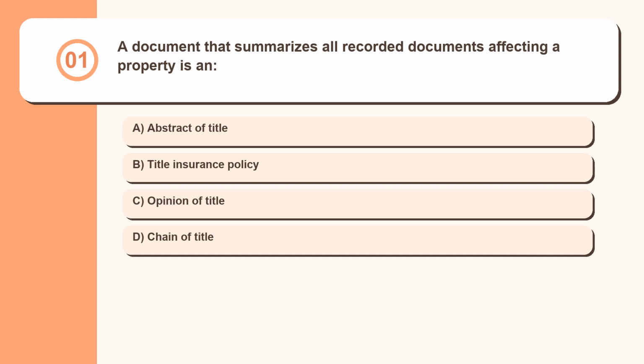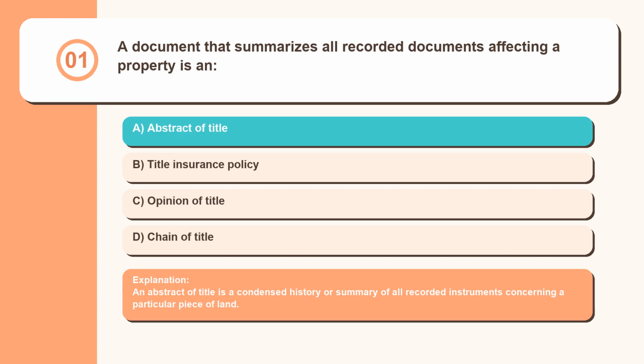Question 1. A document that summarizes all recorded documents affecting a property is an abstract of title, title insurance policy, opinion of title, chain of title. An abstract of title is a condensed history or summary of all recorded instruments concerning a particular piece of land.